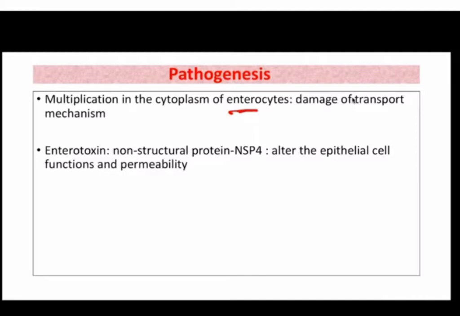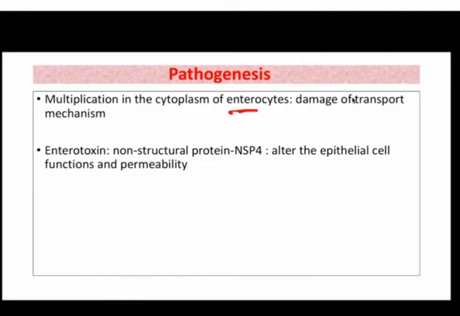We will not go into detail. And then it enters inside the enterocyte and infects the small intestine. It goes into enterocytes and replicates inside the cells, and then daughter virion will be produced and they will come out of the cell and further infect the other cells. So in this way infection will spread.